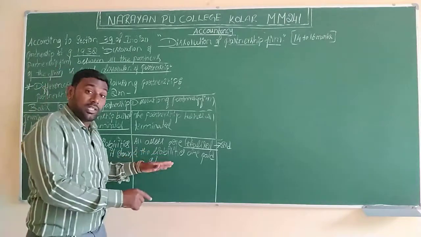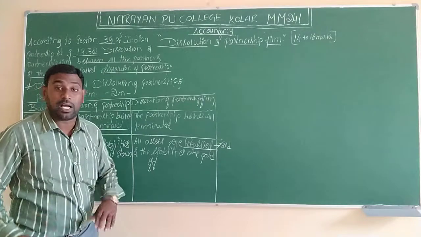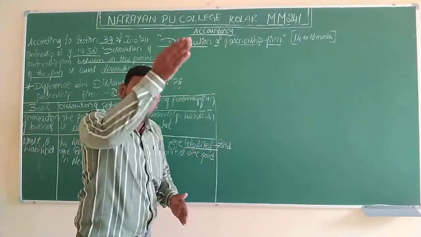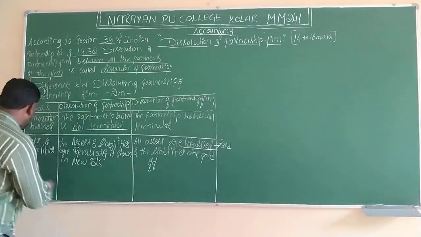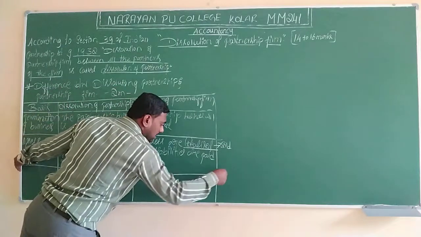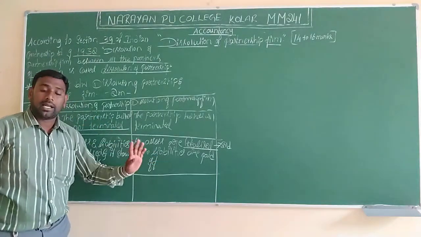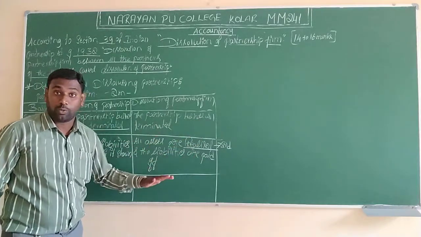So here the business will not be affected by any balance sheet. We won't write any balance sheet because we are settled here. The business will not continue. The business will come to an end. The business is going to wind up. So this is the second difference between dissolution of partnership and dissolution of partnership firm. That means the assets and liabilities are revalued in case of dissolution of partnership. In case of dissolution of partnership firm, assets are realized and liabilities are paid off. It is compulsory, we have to pay.